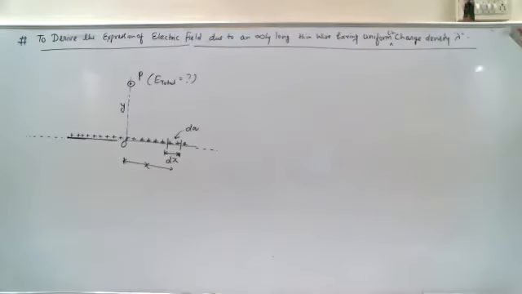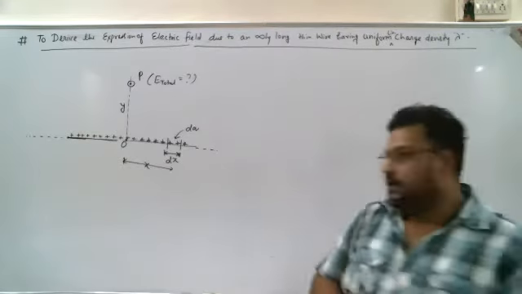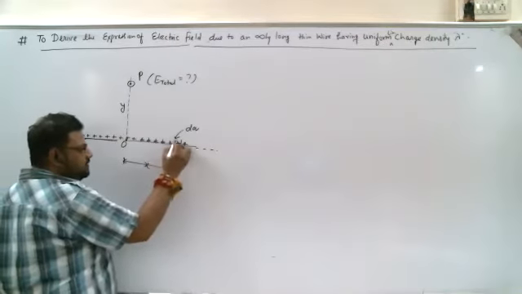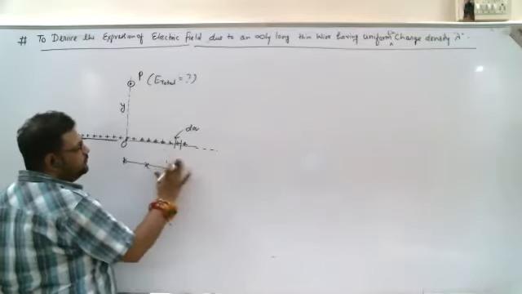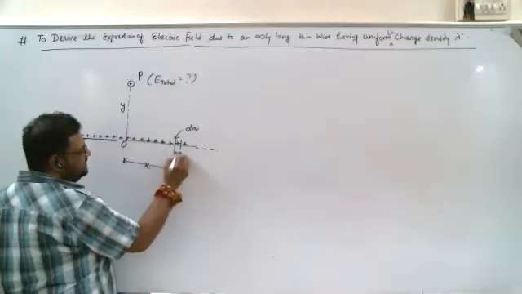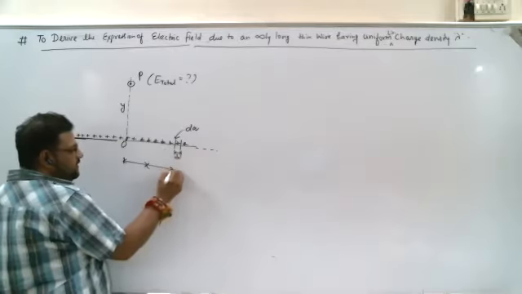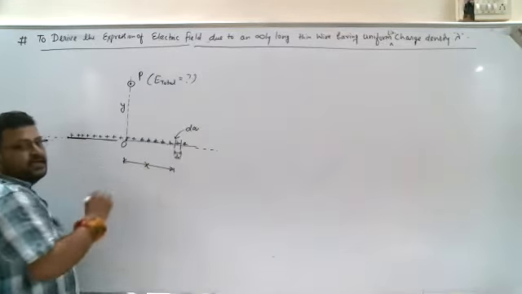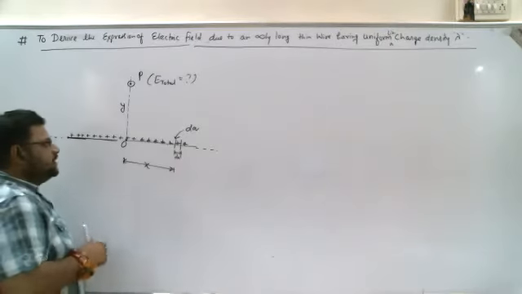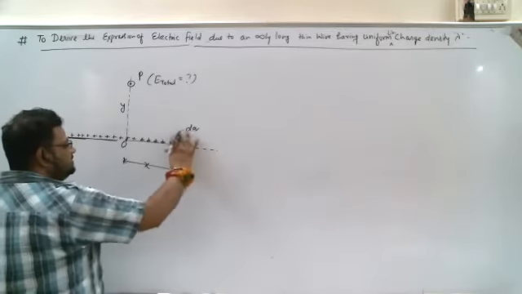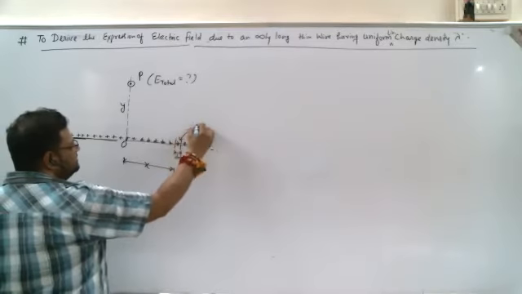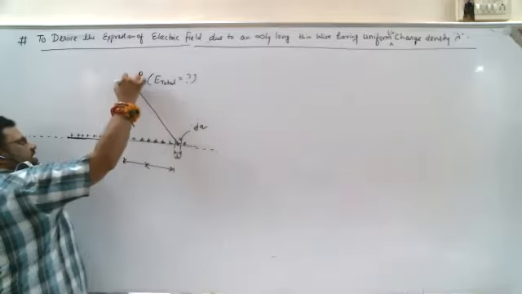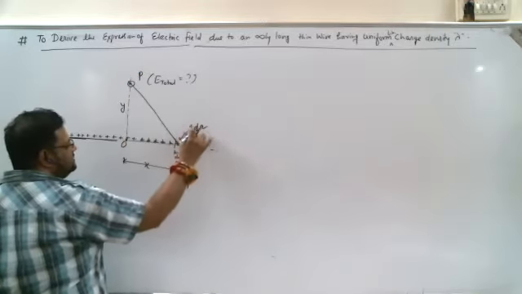Got it? So don't think it is so big. Let me make it clear so that you won't think x and dx are different things. Whether you take x till dx or before dx, the distance will be taken the same. So let's suppose because of this charge element dx, which is containing dq charge, we are finding the electric field. Let's suppose this is plus dq.